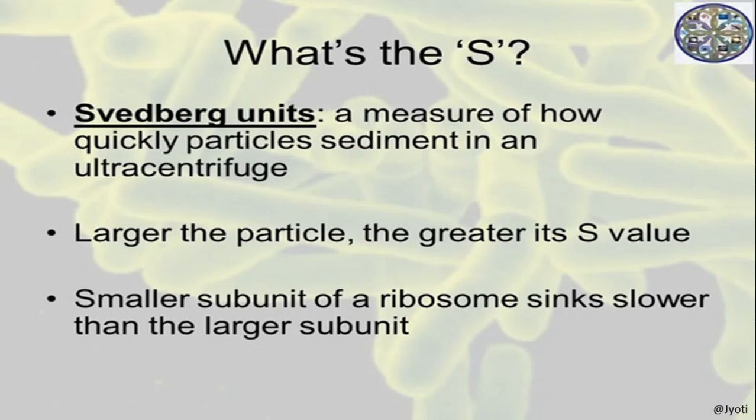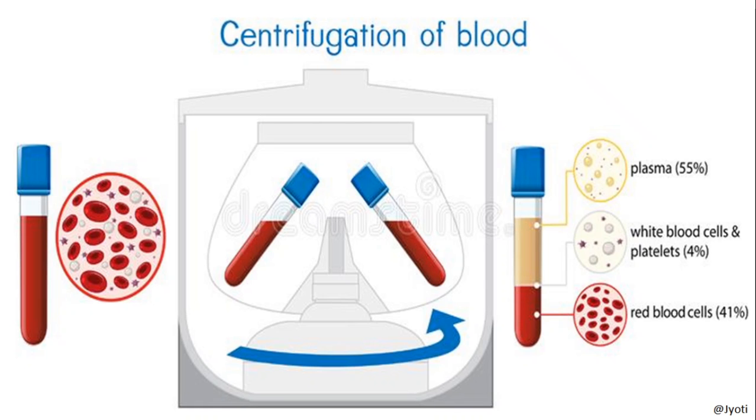Larger the particle, greater is its S value. Very important, children. So, the smaller subunit of ribosome sinks slower than the larger subunit. Okay. So I think what is S or sedimentation coefficient or Svedberg unit is very much clear to you.